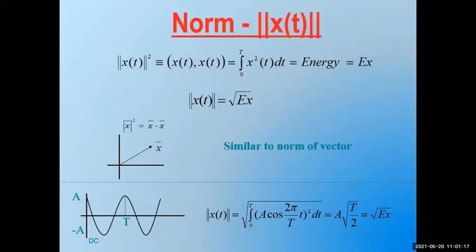So you just have a look at the example also. Example, a cosine signal is considered. And how do I find the norm of a cosine signal? Root of its energy. How do I represent this cosine signal? A cos 2 pi t by T, where capital T represents the time period. Square of that I should take to find the energy. And to find the norm, I should take square root of energy. I'll get this value.